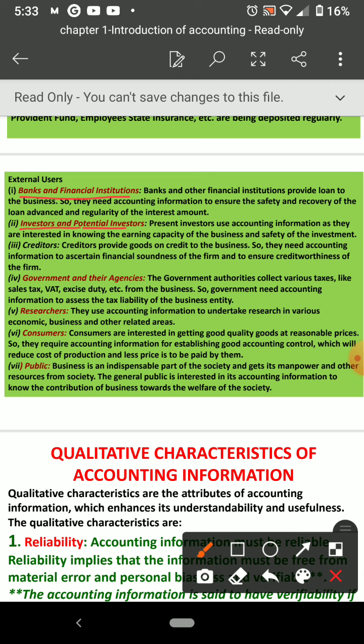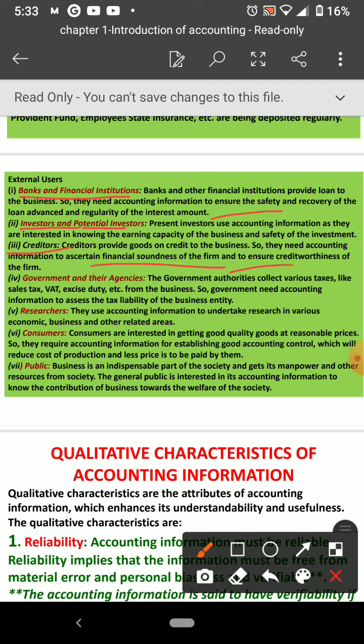Okay, so present and future investors also want to know about our business. Then creditors. Creditors, who? Those people who lend money to us, we borrowed from them, so they also want to know what this man is doing. He borrowed from me, whether I should get back my money or not. So that's why he also wants to know the profitability or the financial soundness of the business.